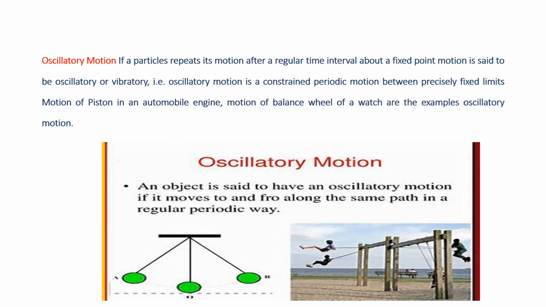Here we just look into what an oscillatory motion is. As mentioned earlier, if the object moves to and fro along the same path in a regular periodic way, we call it the oscillatory motion.